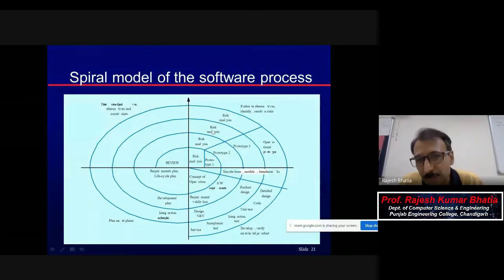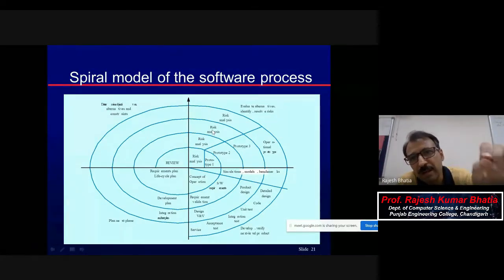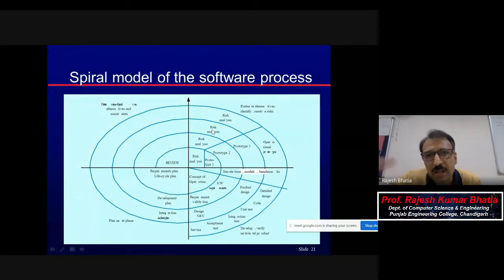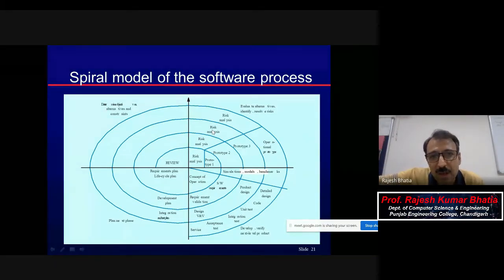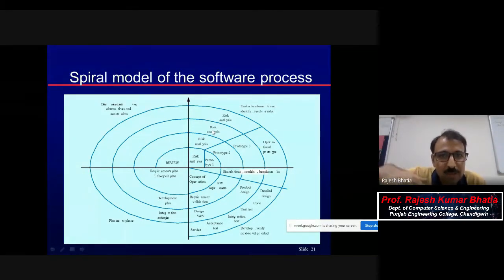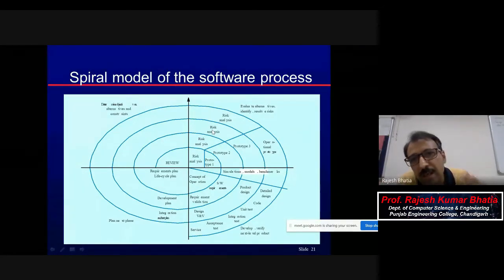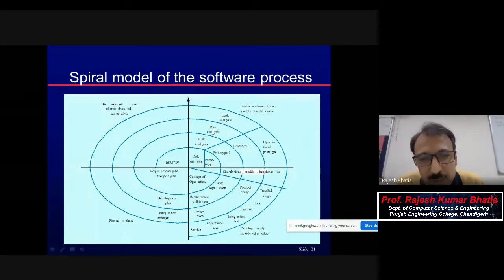So I told you that risk identification is there, probability of occurrence you need to identify, impact you need to identify. Then you will plot, and whichever are nearer to the origin can be left for a reactive approach, and those which are farther, meaning either the probability of occurrence is high or the impact is high, need a proactive approach to be handled. That's why there is risk identification, risk projection, risk prioritization, and then risk mitigation, monitoring, and management plan. That will be there in this risk analysis.